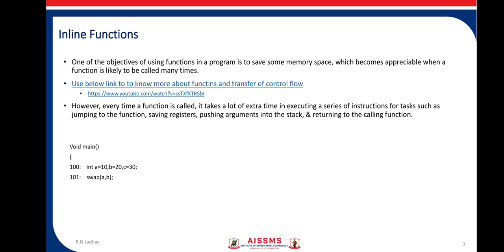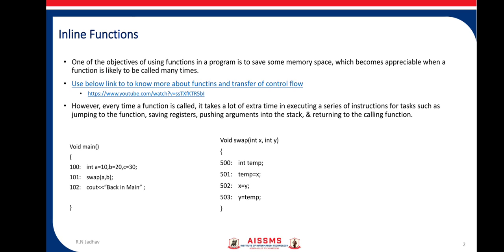In this main function, we have declared three variables and then we are calling a swap function, and this is the end of the main function. The swap function will be defined at different memory locations. Let us say the address is starting with 500, then 501, 2, 3, and after that it will be the end of the swap function.